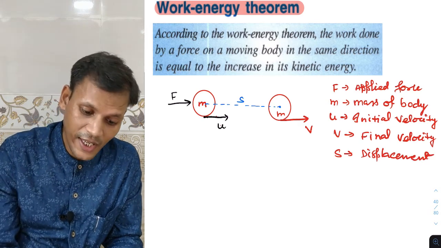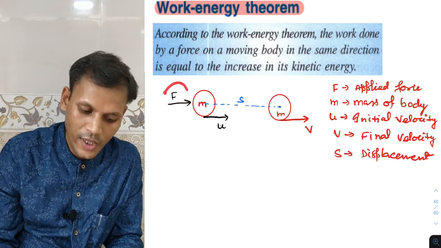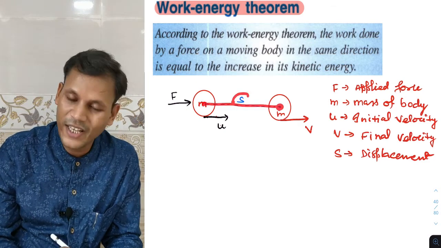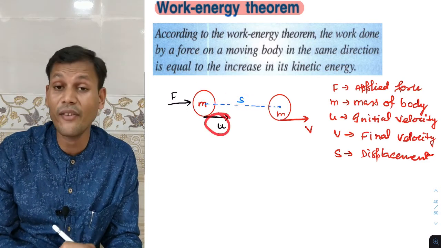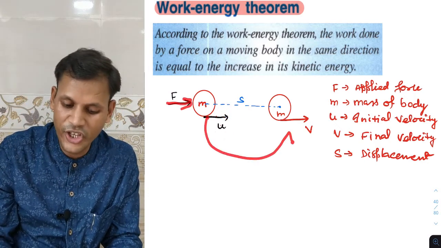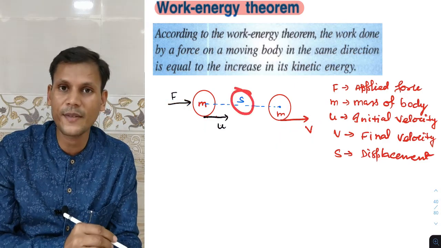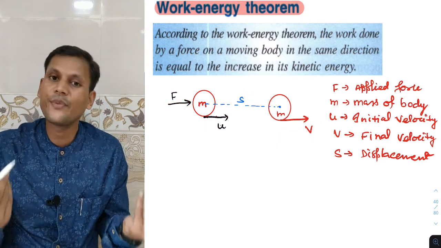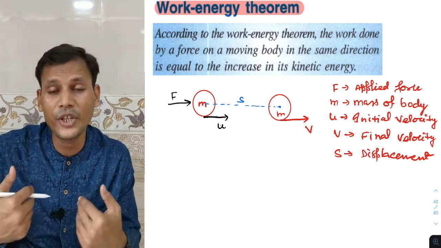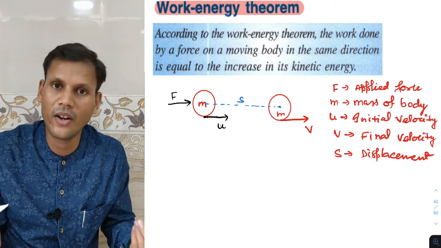What I said, as we apply the force on this body in this direction, the body gets displaced for a displacement s, and it had initial velocity u. When we apply the force on it, it changes its velocity to v, and this is the displacement. So simply, as we are applying the force and the body gets displaced, it means we do some work, and that work done is what we have to find out.